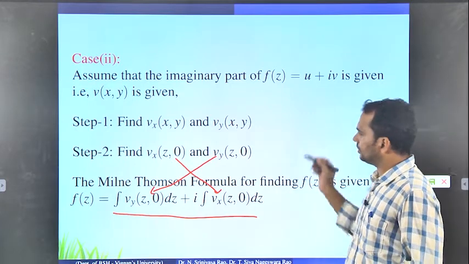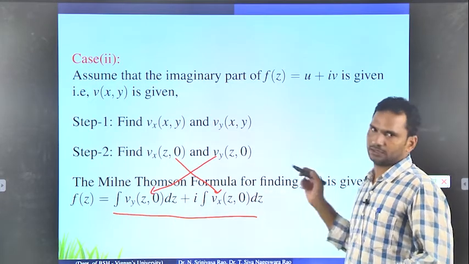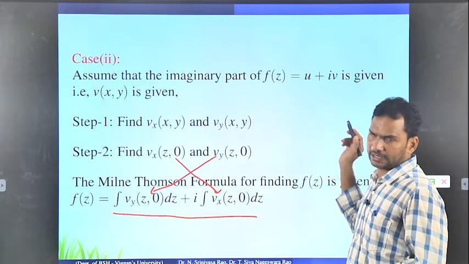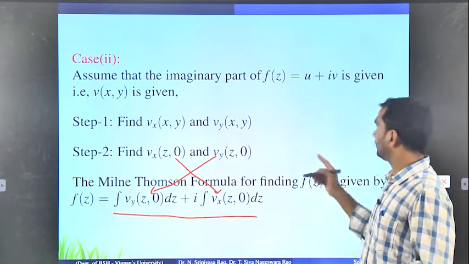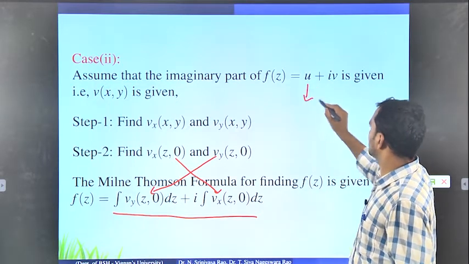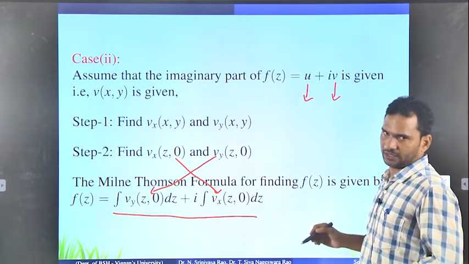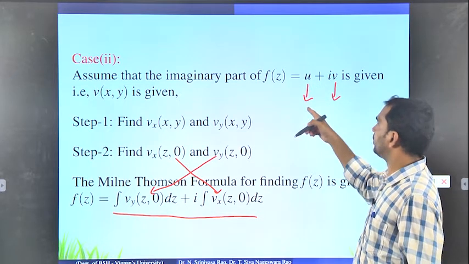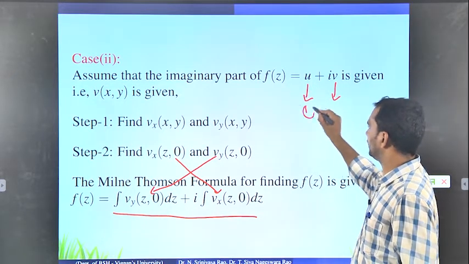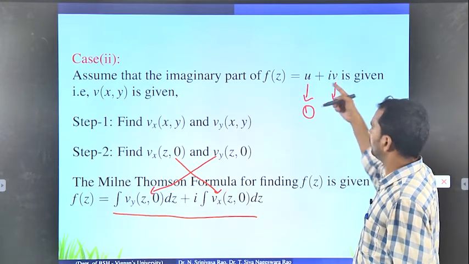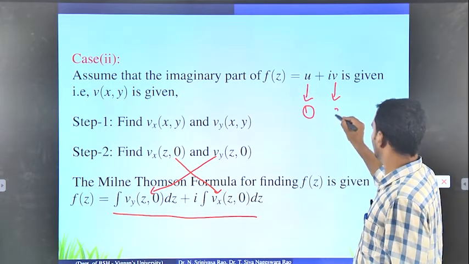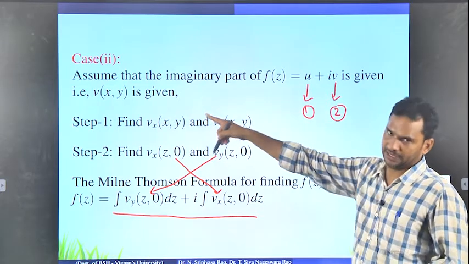This way you have to construct the analytic function, if either the real part is given or the imaginary part is given. If the real part is given, then you have to go for the first case. If the imaginary part of f of z is given, then you have to proceed with the second case.